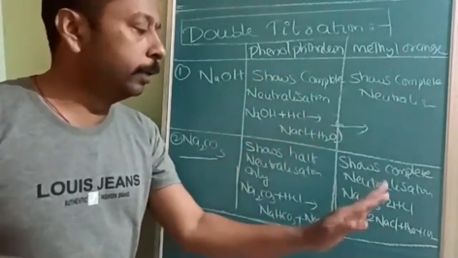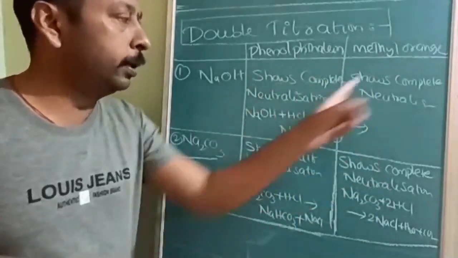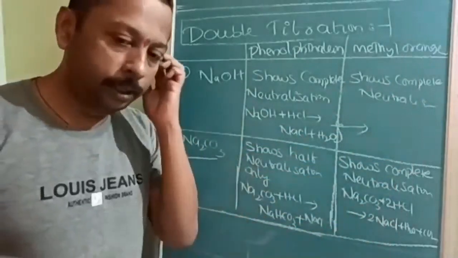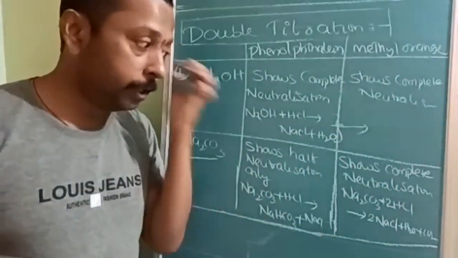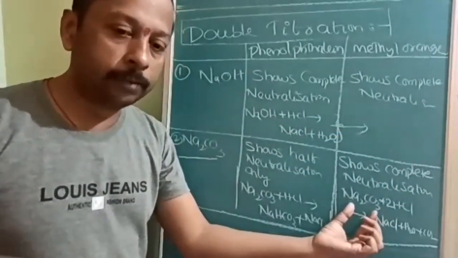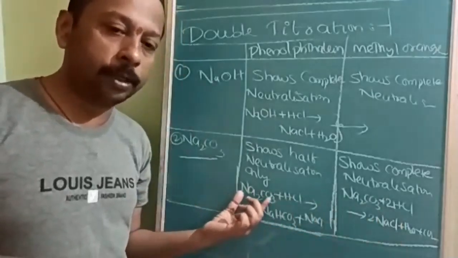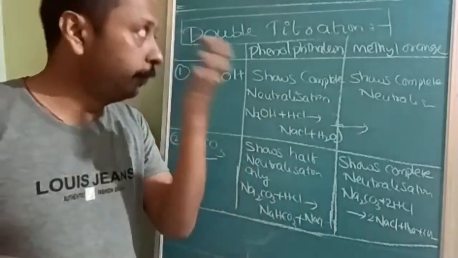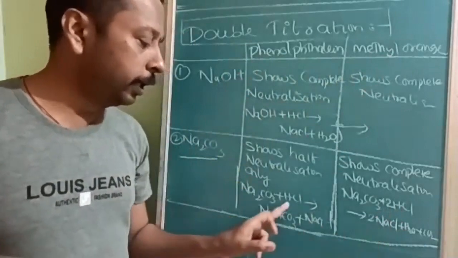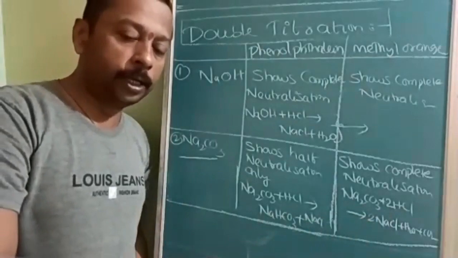But the same reaction between HCl and Na2CO3 done in the presence of methyl orange, both sodiums will be replaced. Therefore, equivalents will be 2 here. The reactant is the same, but if you change the indicator, phenolphthalein or methyl orange, the equivalents will be different. Here half, here 1. Is it understood? 1 mole and half mole.